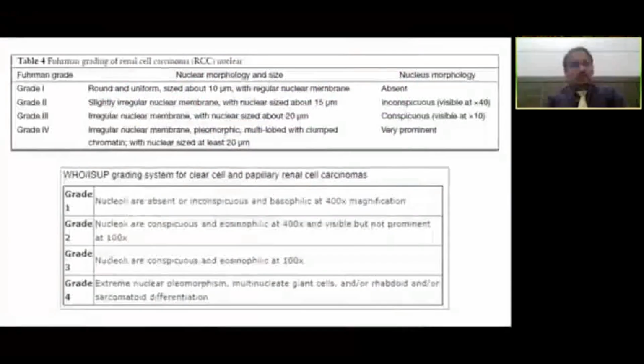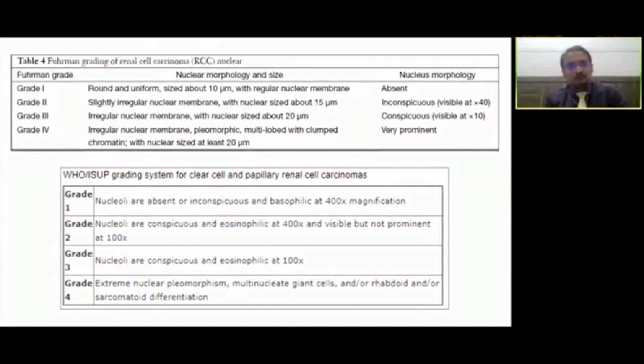So the initial grading, the Fuhrman grading, which was described in 1982, used to include 3 categories for grading the aggressiveness or biology of the tumor, which would include nuclear size, nuclear shape, and the status of nucleoli. But with the recent ISUP modifications, they are focusing more on nucleoli for this grading.